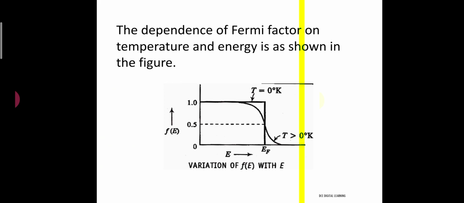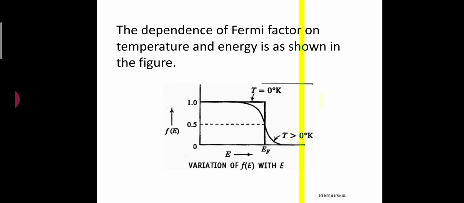So here we are plotting f(E) along the y-axis and energy along the x-axis, and the plot of f(E) versus E is shown in two cases here. The first case is when the temperature is equal to 0 Kelvin. In that case we get a rectangle here, which tells us that all the states below EF are filled because their probability is equal to 1, and the energy states above EF are empty because their probability becomes 0 at EF.